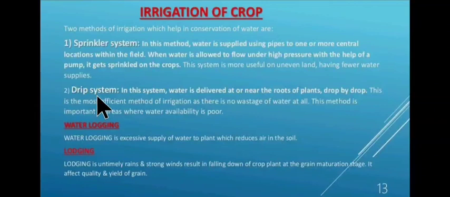And the next is drip irrigation or drip system. In this system, water is delivered at or near the roots of plants drop by drop. This is the most efficient method of irrigation as there is no wastage of water at all. This method is important in areas where water availability is poor or where there is water scarcity. Now next is waterlogging. Waterlogging is excessive supply of water to plants which reduces air in the soil.